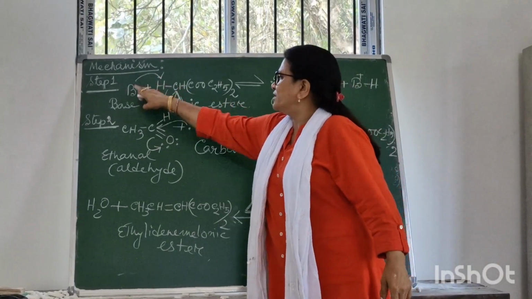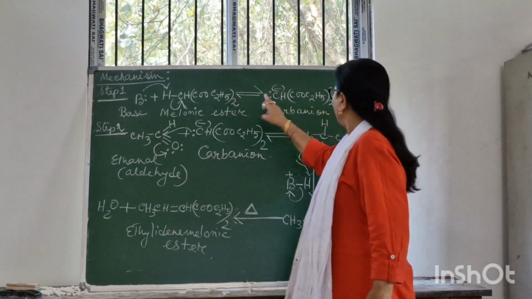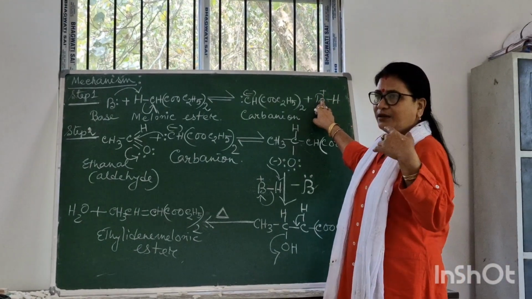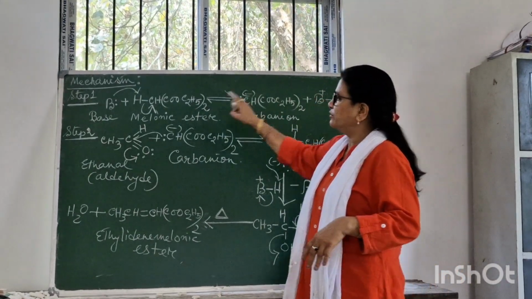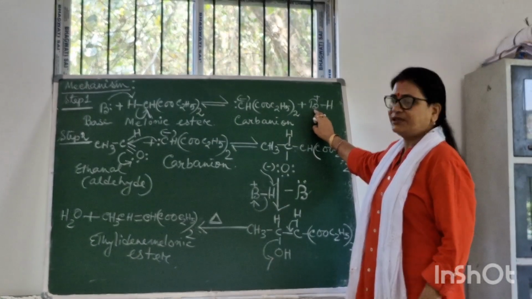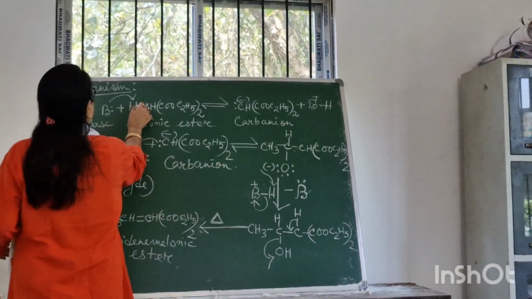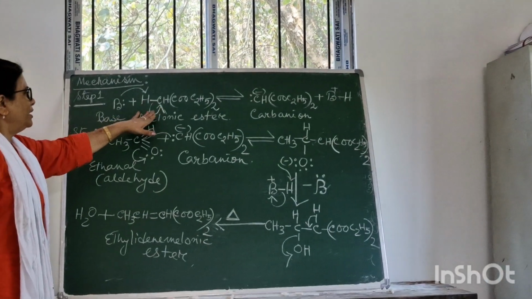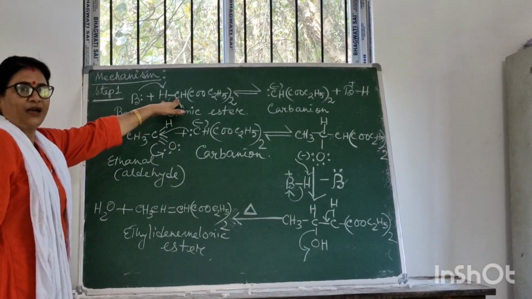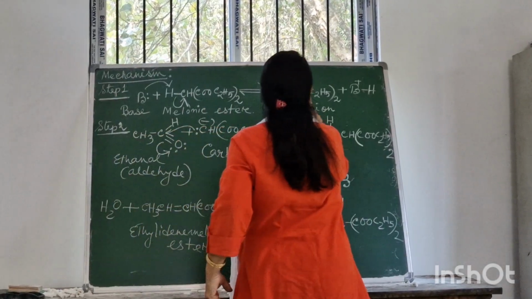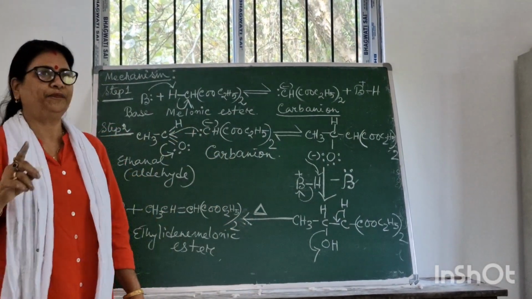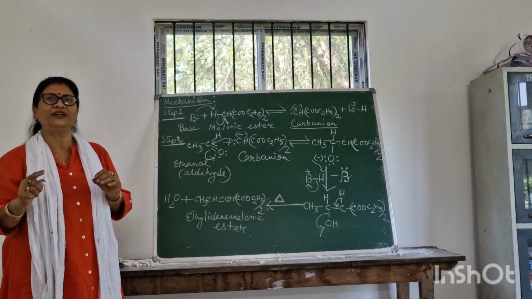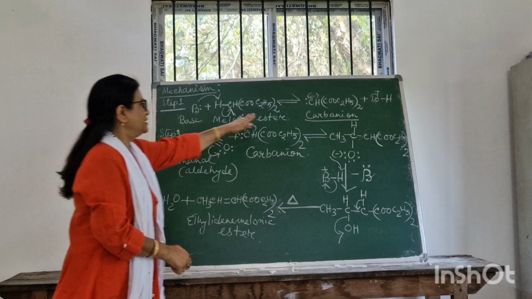The base donates its electron pair to the proton and becomes positively charged, forming BH. The electron pair between the hydrogen and carbon comes to the carbon to form this carbanion. In this mechanism, the carbanion is the intermediate product. This is the carbanion.